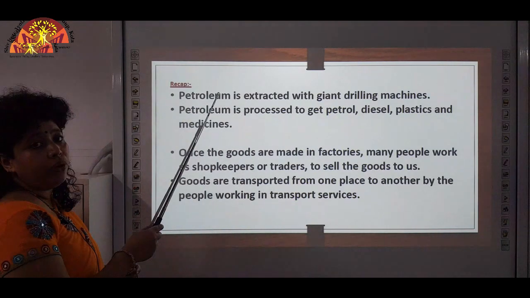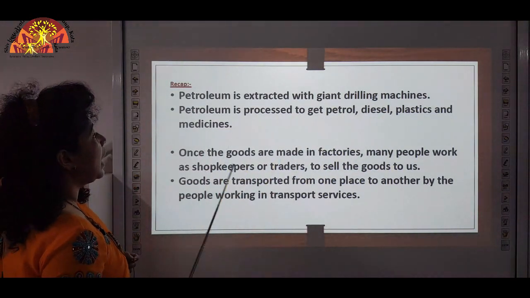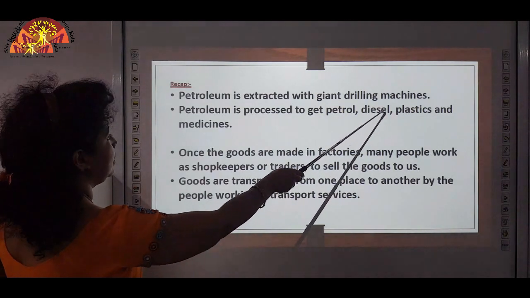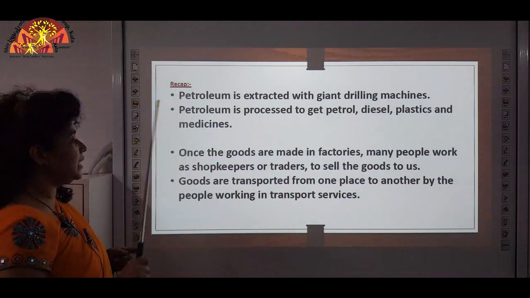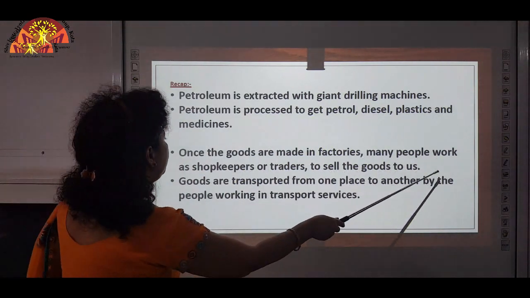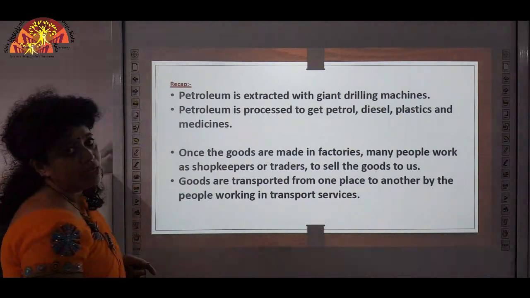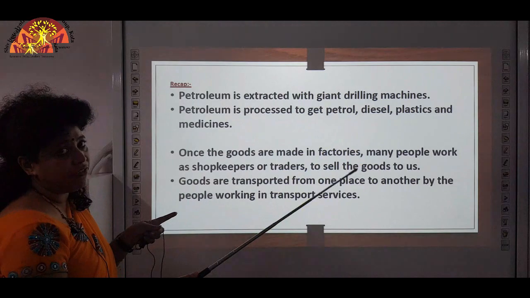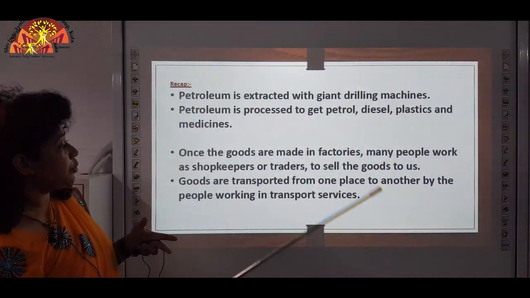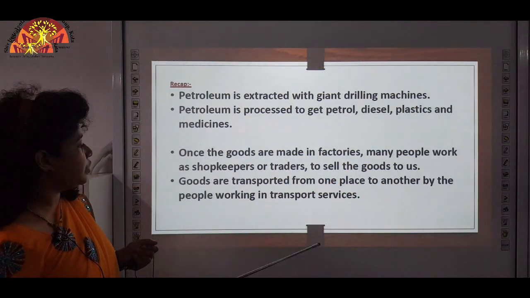Next, petroleum. Petroleum is extracted with giant drilling machines, and what all do you get from petroleum? You get petrol, diesel, plastics and various medicines. Once the goods are made in factories, many people work as shopkeepers or traders to sell the goods to us. So, from the farmer it goes to the factory, from the factory you get a finished product and those products come to the shops and these shopkeepers sell the goods to us.